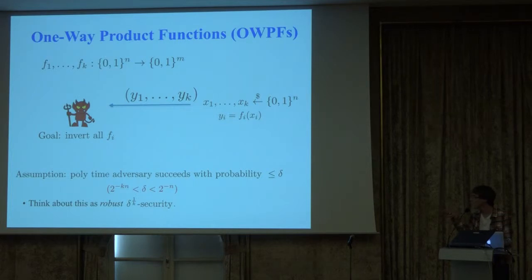Again, delta should be less than 2 to the minus n for this to be interesting to us. And again, we think of this as sort of a delta to the 1 over k kind of security, where we additionally assume that there's no funny way to correlate solving independent problems. That's the assumption here.